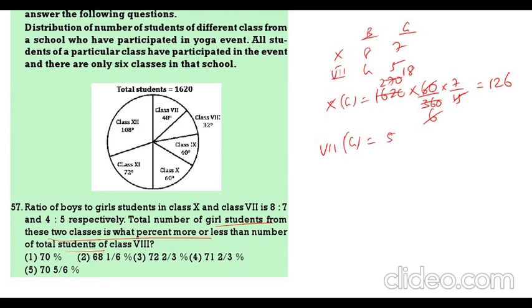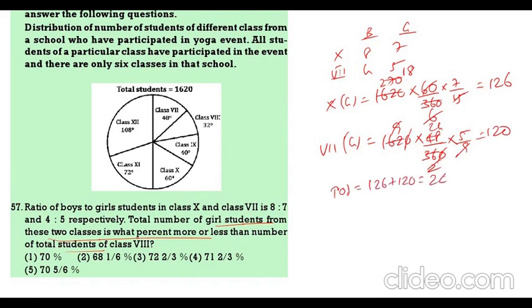Now 7th girls. 7th girls, 1620 into 7th class. 7th class is 48 degrees. So 48 by 360 into 5 by 9. 0, 0 cancel. 18 twos, 18 nines, 9, 9, 2 ones, 24. This is 120. So total 126 plus 120. That is how much? 246.